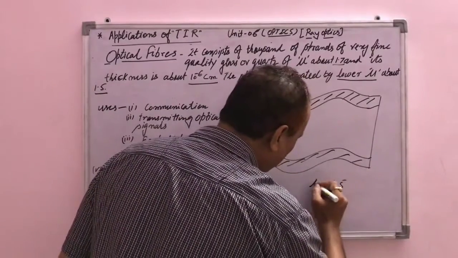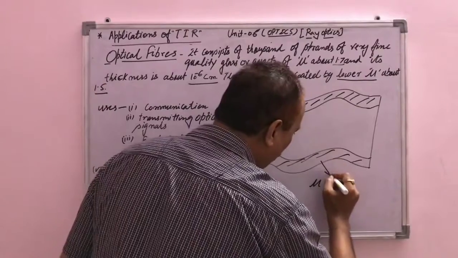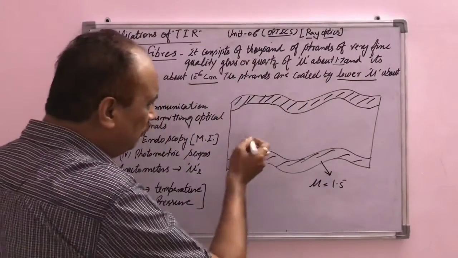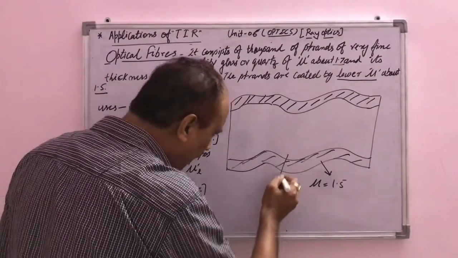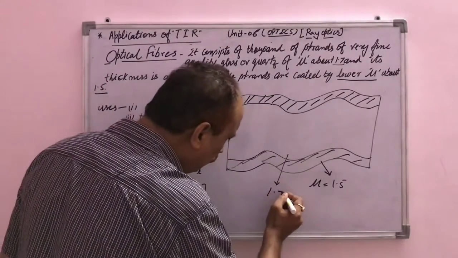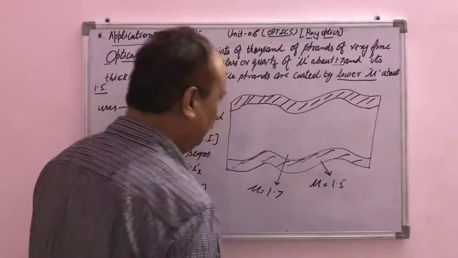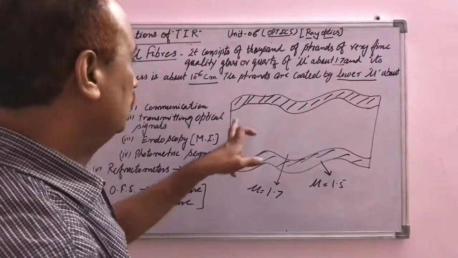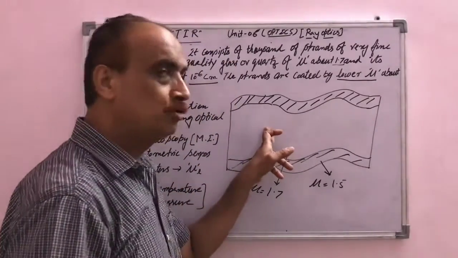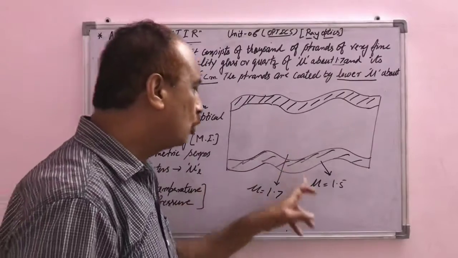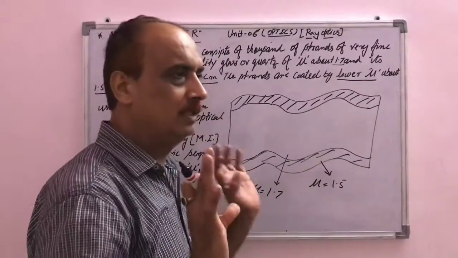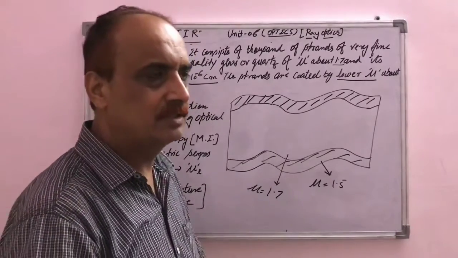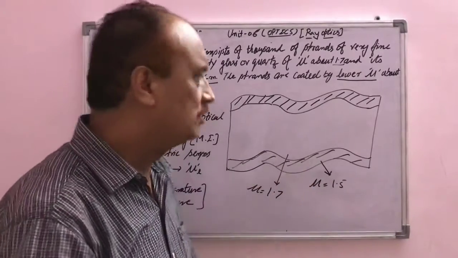So the refractive index of the coating is 1.5, and the refractive index of the glass or quartz material is 1.7. It means the refractive index of the optical fiber should be greater than that of the coating on the optical fiber. Then total internal reflection may exist.